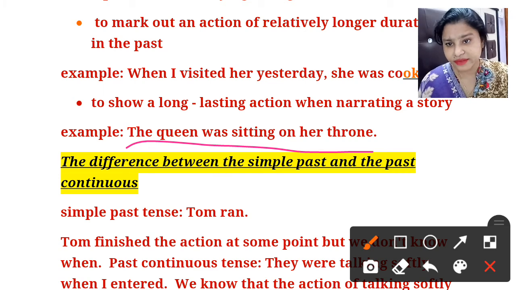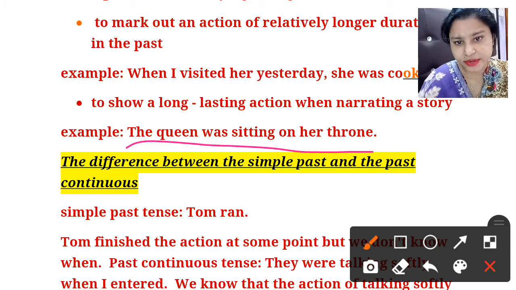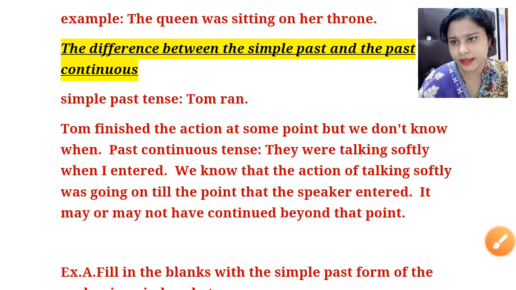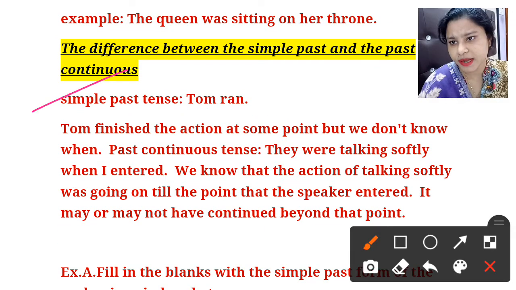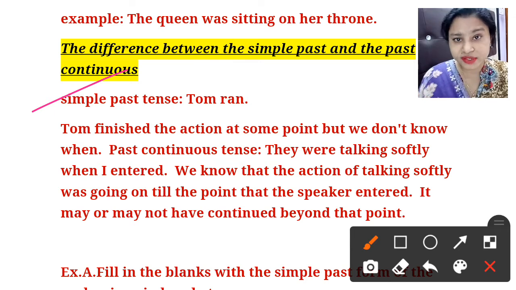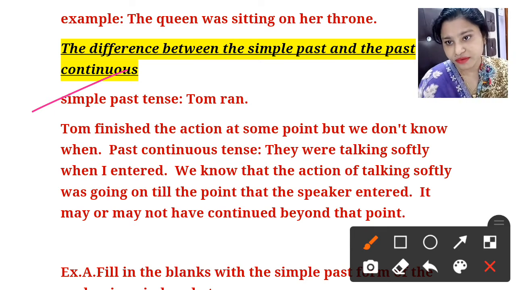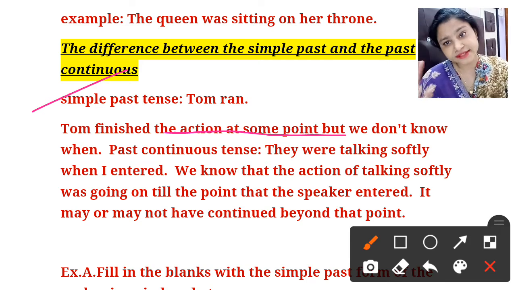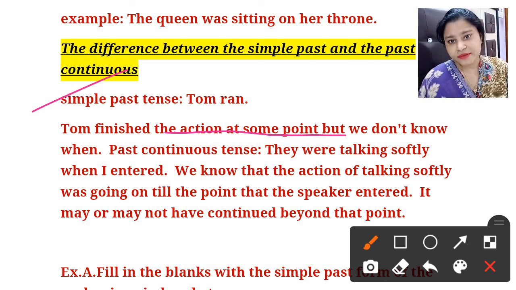Okay, what is the difference between simple past and past continuous? It will be clear here. Simple past: I'm telling you, Tom ran. Suppose I say Tom ran. So Tom finished the action at that time, but we do not know when Tom ran.